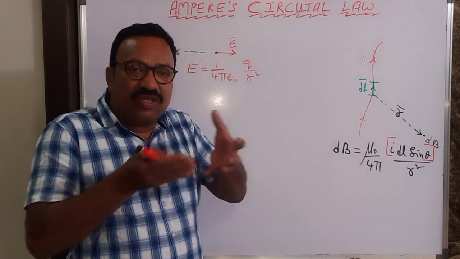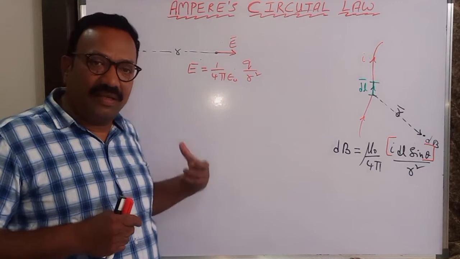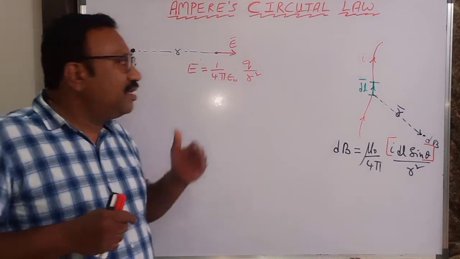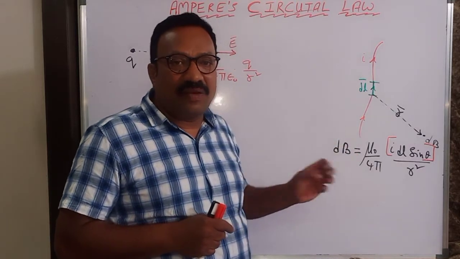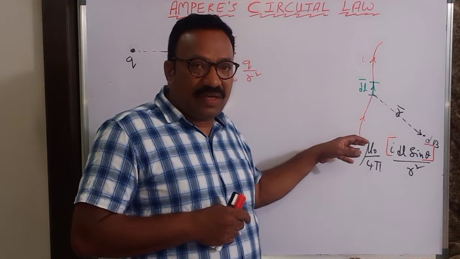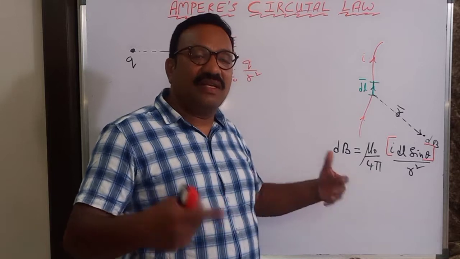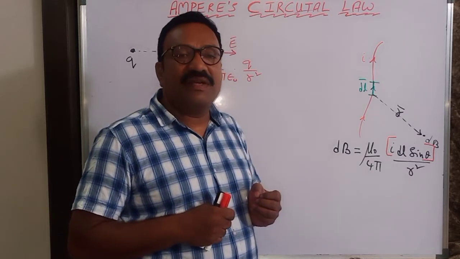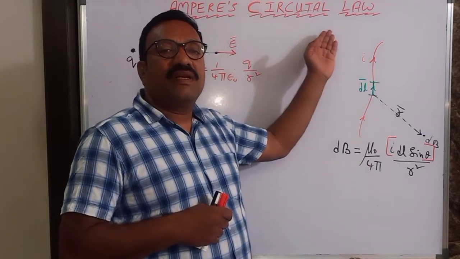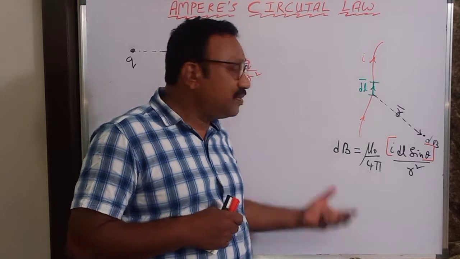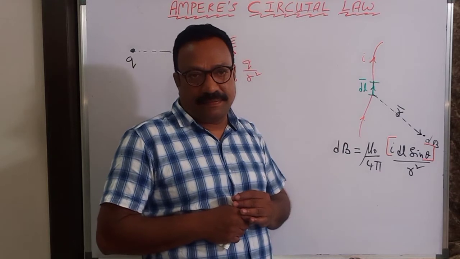So when charge is distributed, the alternate method to determine the electric field is Gauss law. Similarly, there is another alternate method to determine the magnetic field due to current carrying wires where we cannot apply Biot-Savart law, in some different or complicated situations, and that is nothing but Ampere circuital law. Ampere circuital law is nothing but an alternate method of determining the magnetic field due to current carrying conductors.